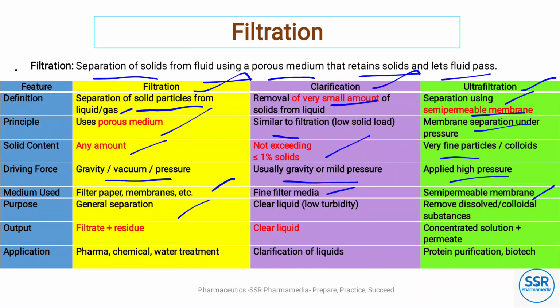The purposes are general separation, clear liquid with low turbidity, and removal of dissolved or colloidal substances. The output of filtration is filtrate and residue, clarification gives clear liquid, and ultrafiltration gives concentrated solution and permeate. The applications are mainly in pharma, chemical and water treatment, clarification of liquids, protein purification and biotechnological separations. Ultrafiltration is mainly used for these.